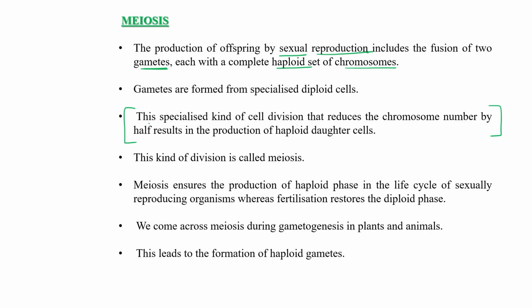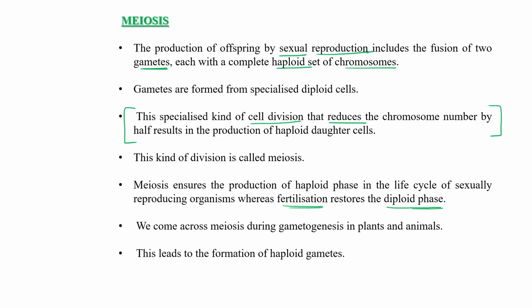So can you write this down? A specialized kind of cell division that reduces the chromosome number by half, resulting in the production of haploid cells. And meiosis ensures the production of the haploid phase in the life cycle of sexually reproducing organisms, where fertilization again restores the diploid phase.